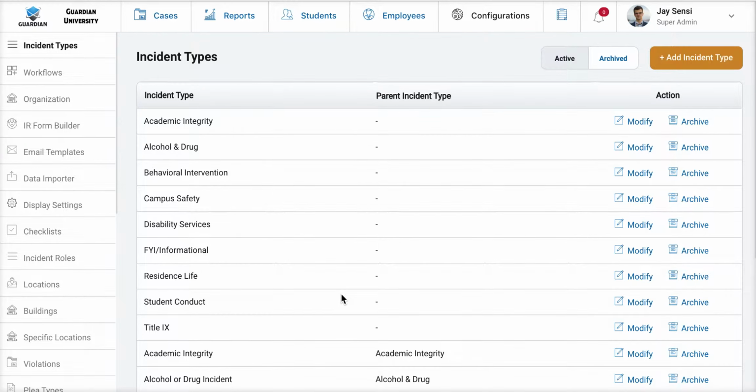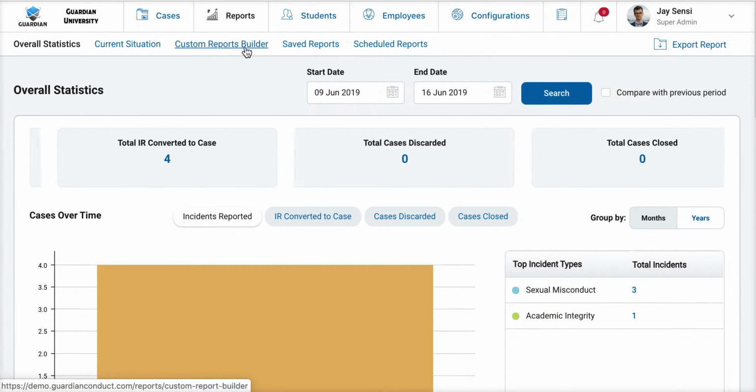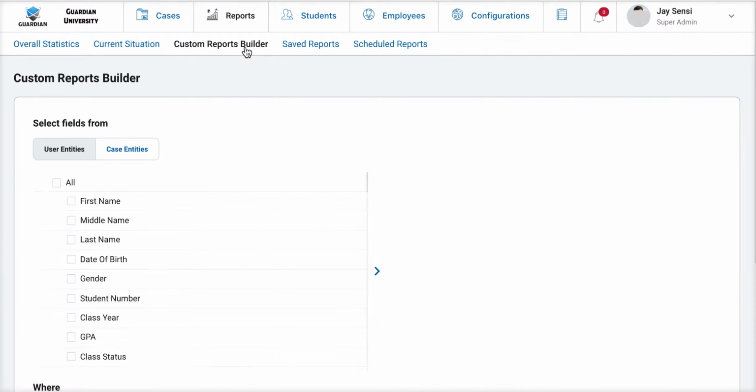In this video, we will talk about using the custom report builder within Guardian to create as many different custom reports as you may need. First, along the top menu bar, we will click on Reports, and then we will navigate to the Custom Report Builder. The Custom Report Builder is going to allow you or any of your users the ability to create custom reports based on any information that they choose.